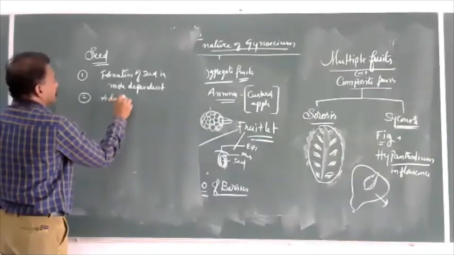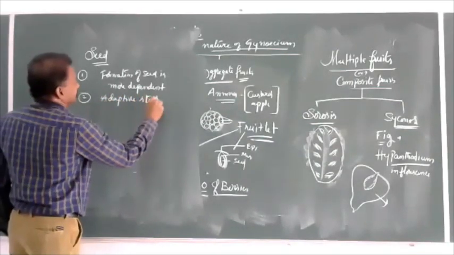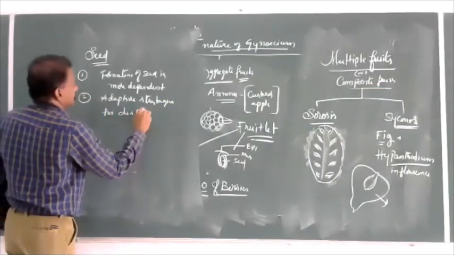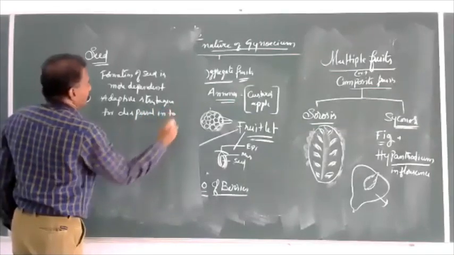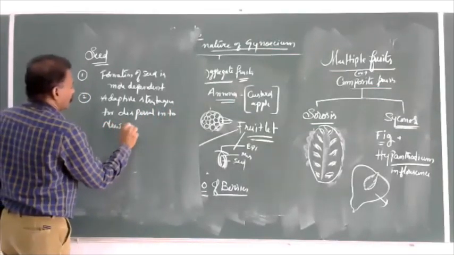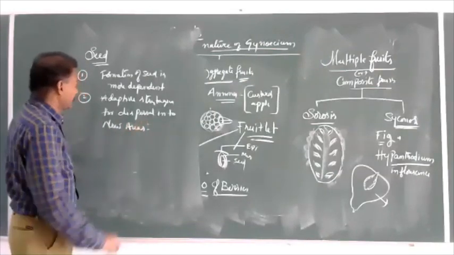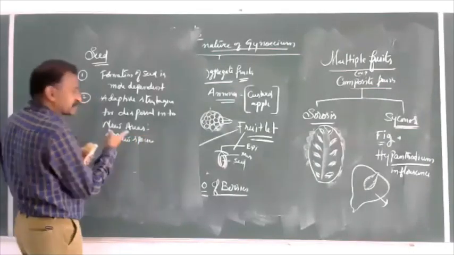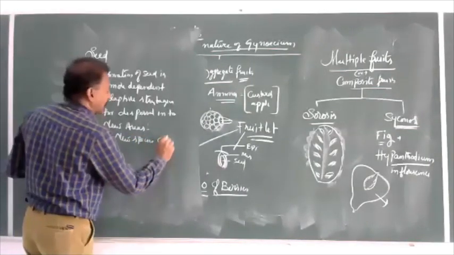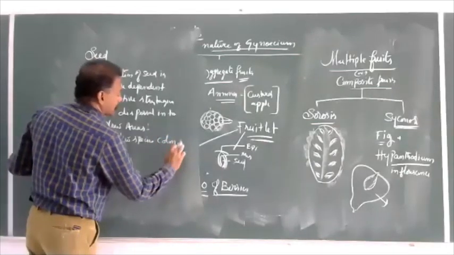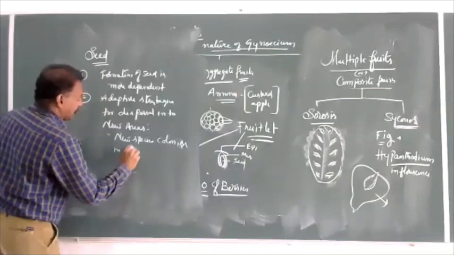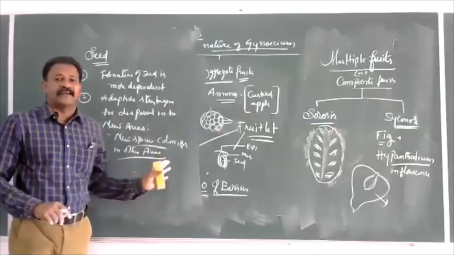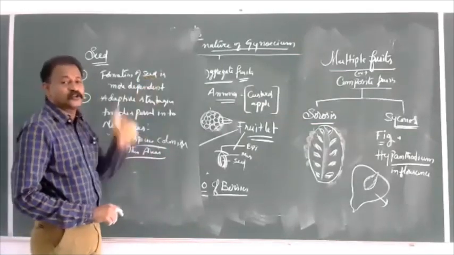Adaptive strategies for dispersal into new areas, new species, or these carried seeds' species colonize in other areas. So formation of seeds and development of seeds are helpful to angiospermic plants.